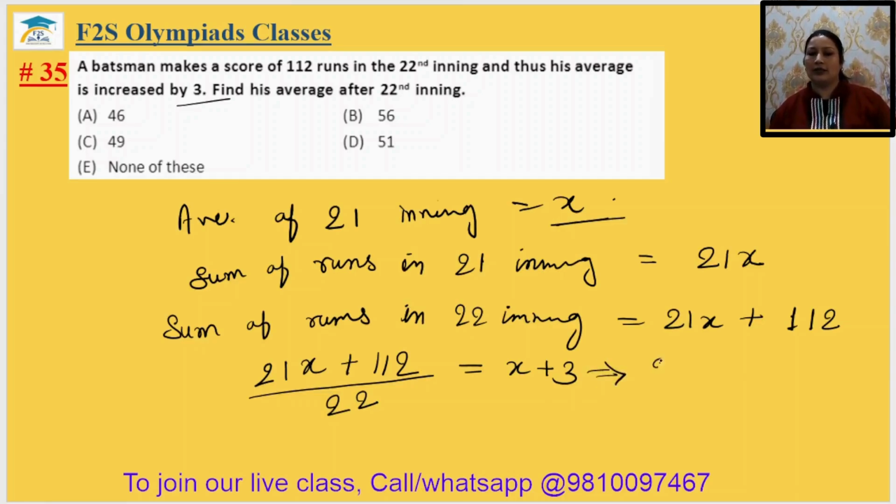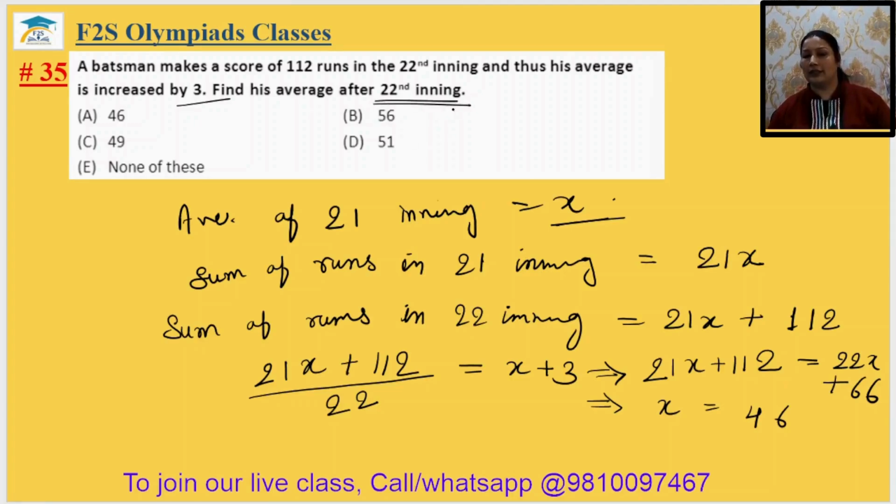So this implies 21x plus 112 equals 22x plus 66. This implies 22x minus 21x is x, and here 112 minus 66 is 46. So the average was 46. The question is asking after the 22nd inning. After the 22nd inning it should be x plus 3. So 49. The answer will be option C. The 35th answer is option C.